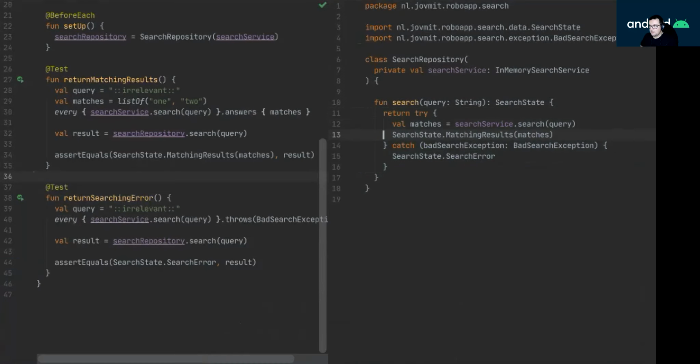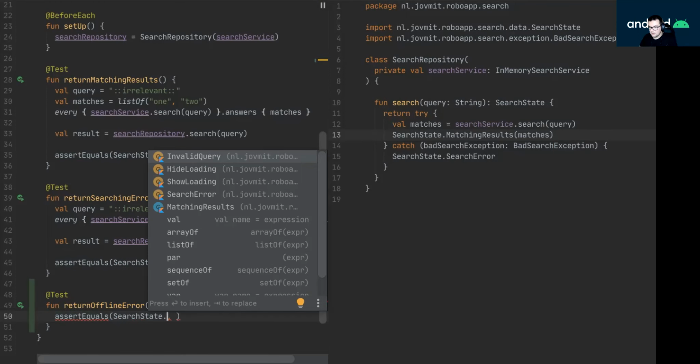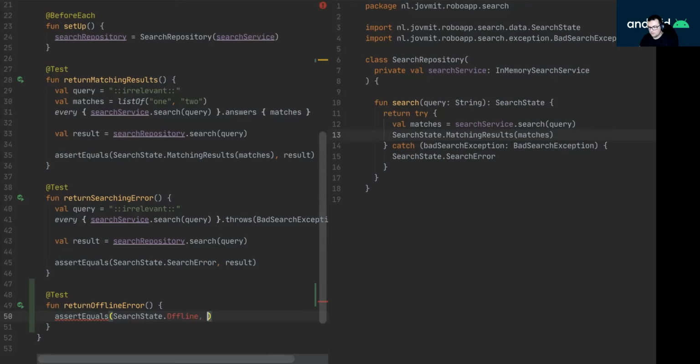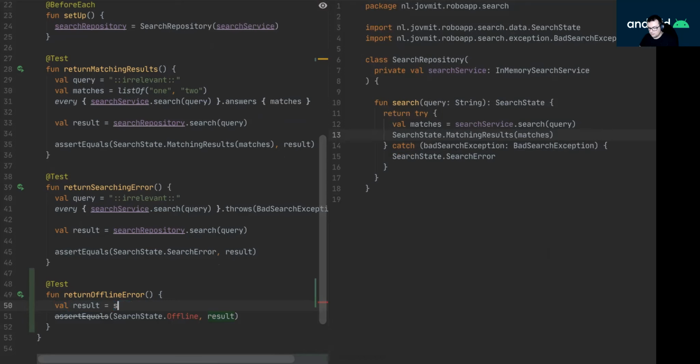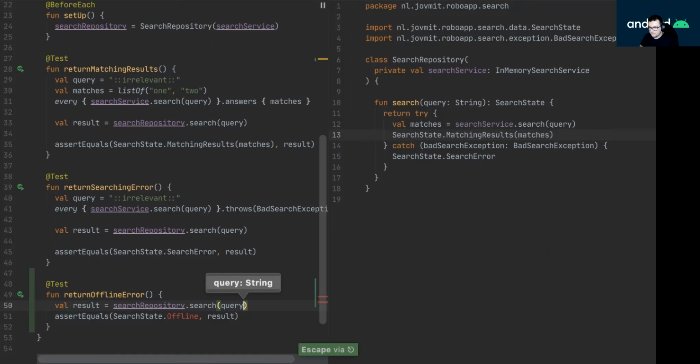Cool. And then I'm thinking that I also have to cover the offline state. So if I try to make a search but I'm offline, let's say return offline error. And again, I want to make sure that a search state offline is returned, equals the result, which is a call to a search repository dot search query.